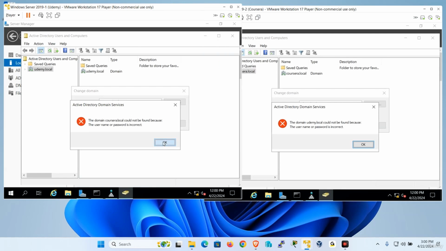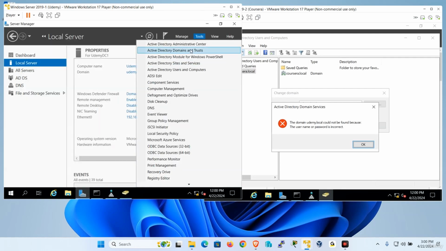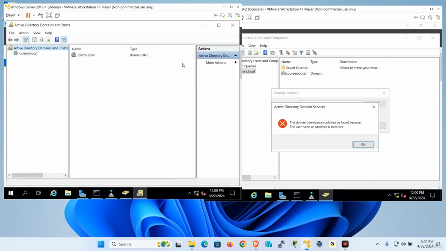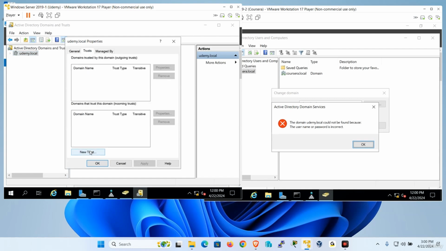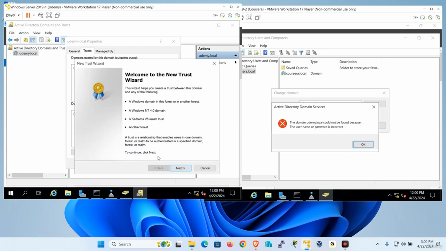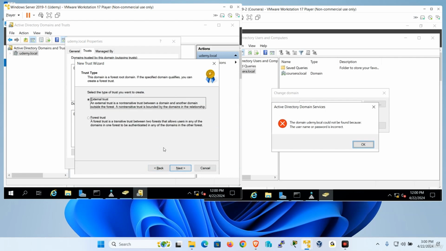Okay, so what I do over here is the following. I'm going to go back to Server Manager, Tools, Active Directory Domains and Trusts. I'm going to right click on my parent domain, which is Udemy, and choose Properties, Trusts, New Trust. All right. And I'm going to go next. And I'm going to put Coursera in the list over here, dot local, right?